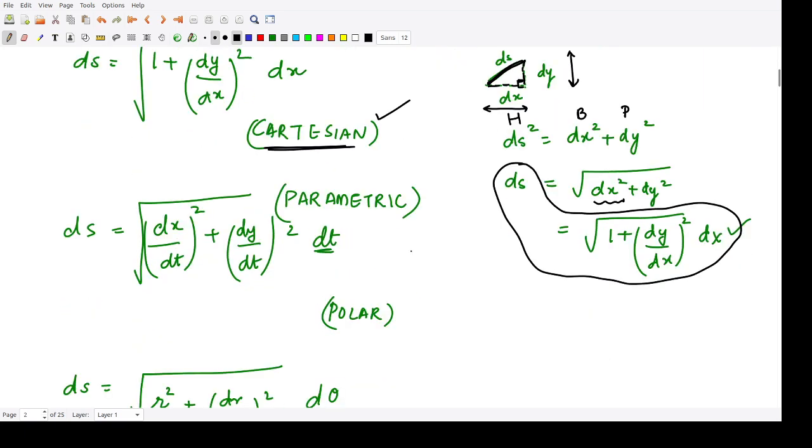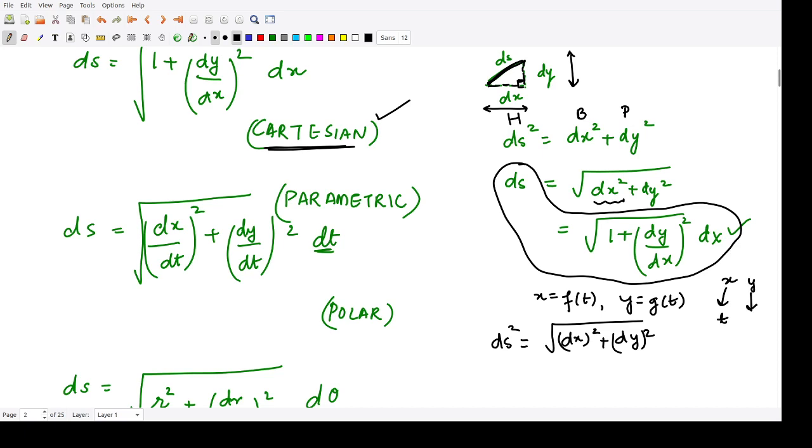Now if your curve is parametric in nature, then x is equal to some function f of t and y is equal to some function g of t. In that case, ds square is dx square plus dy square, but now the derivative has to be performed with respect to t, because x is a function of t and y is also a function of t.